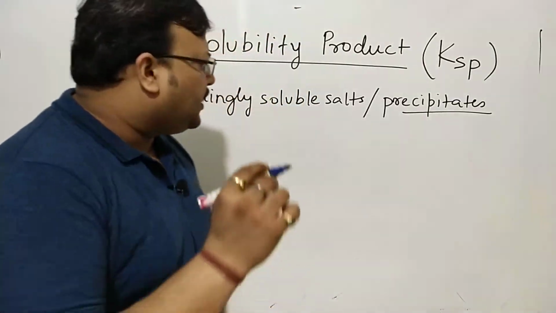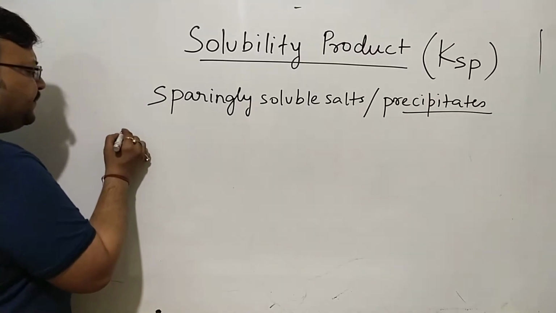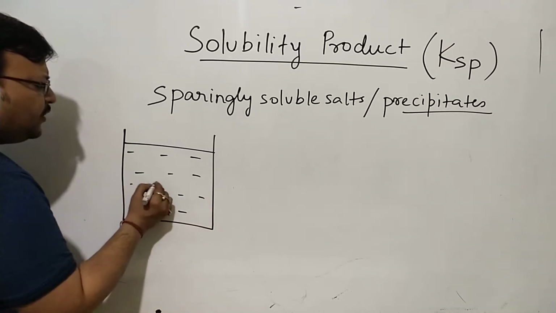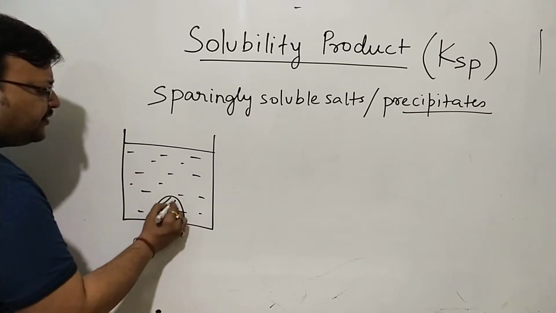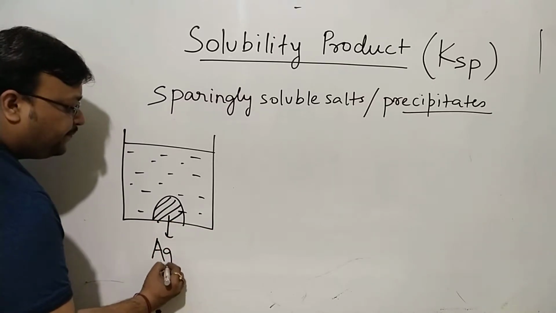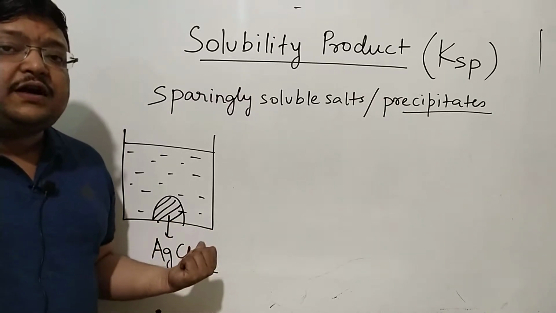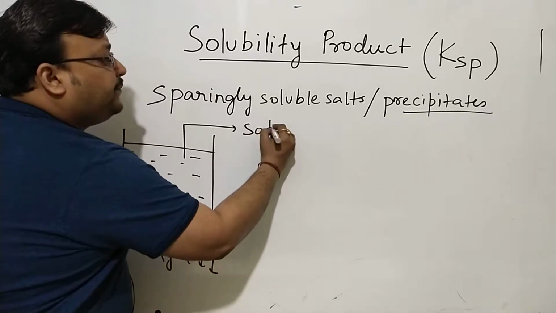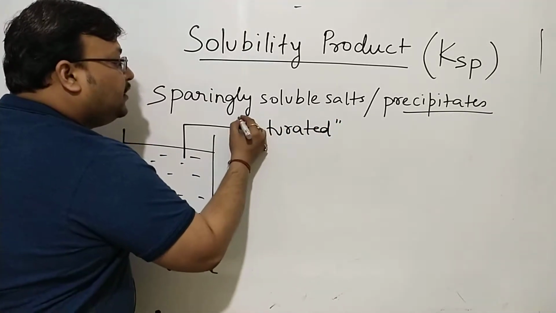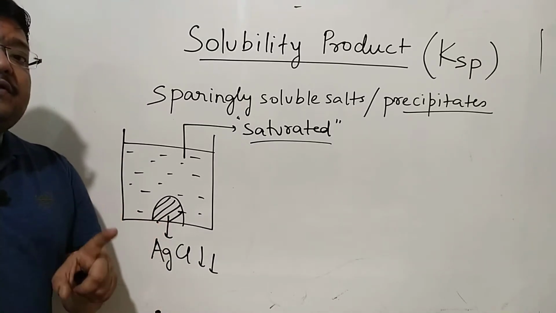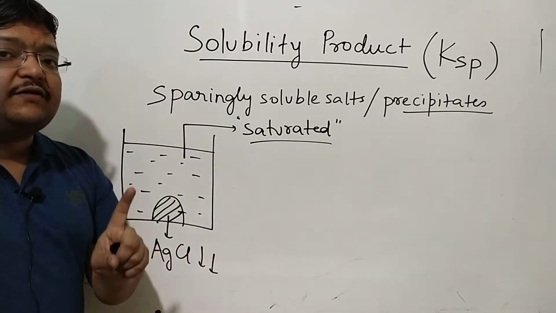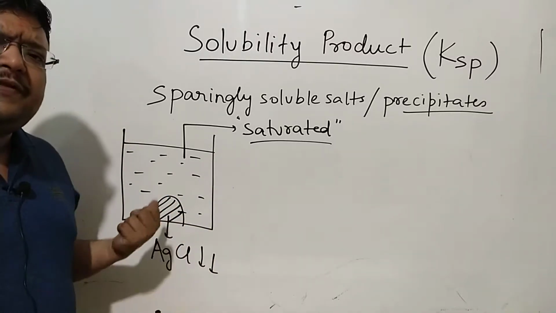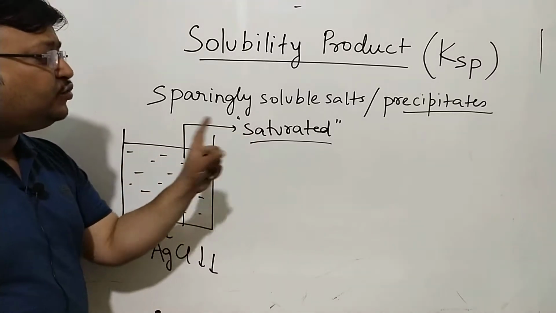And any day, if you are given an aqueous solution where you find the precipitate, suppose you have AgCl precipitated here. Now the physical presence of the salt will be a confirmation of this solution being saturated. I repeat, the physical presence of the precipitate will confirm this solution is saturated. Because had it not been saturated, you will never find this precipitate in the first place. So the physical presence of a salt confirms the solution is saturated.